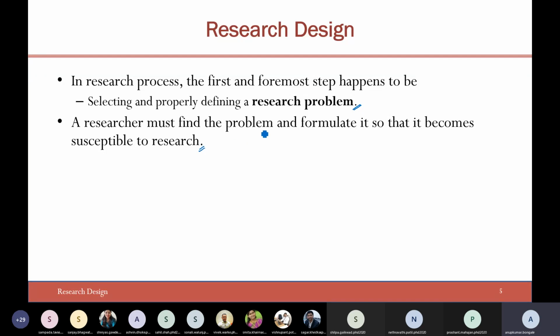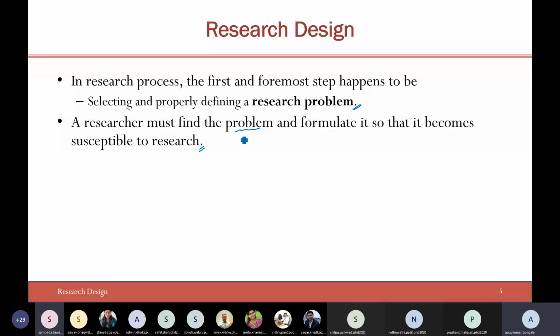Now again, let me ask you a question. How will you come to know? Let's say you have identified a research problem, or those who have identified one, I think they can answer this question. A researcher must find the problem and formulate it so that it becomes susceptible to research. So you have taken up a research problem and it is worth studying. How do you know that? What are the questions that you ask yourself? Okay, I have identified the research problem and it is worth studying. How will you answer this question?